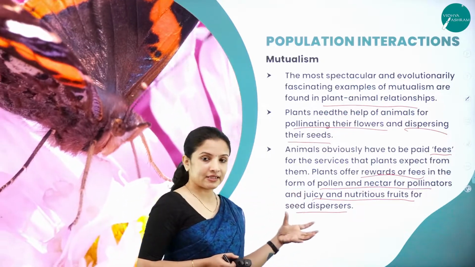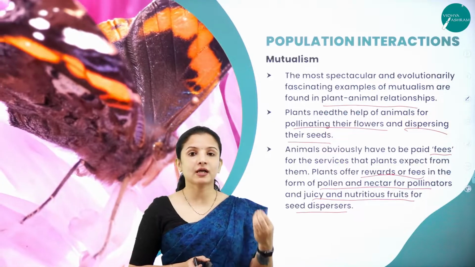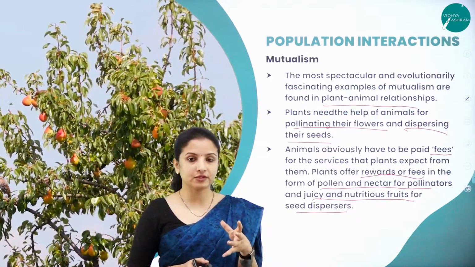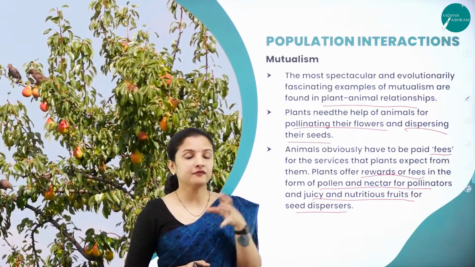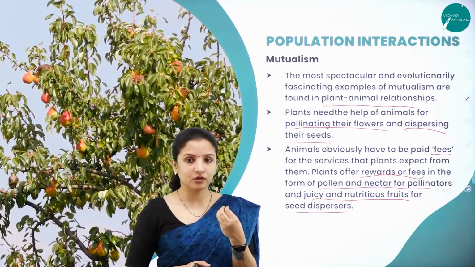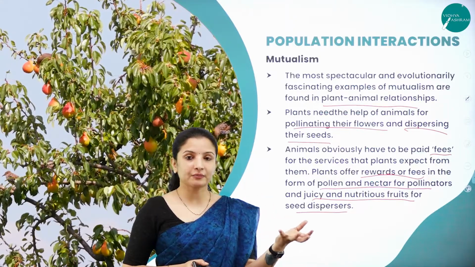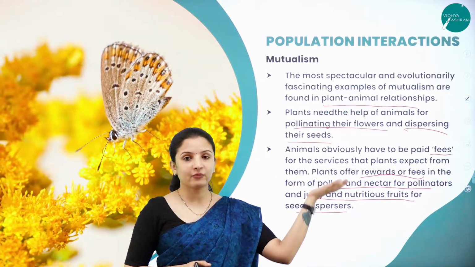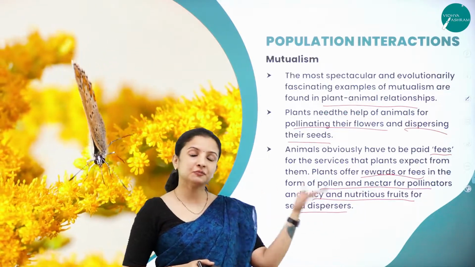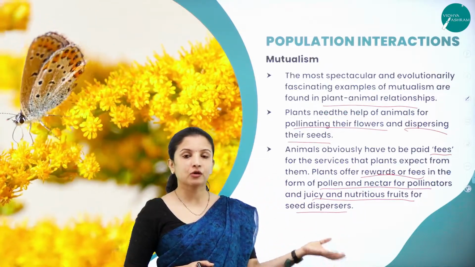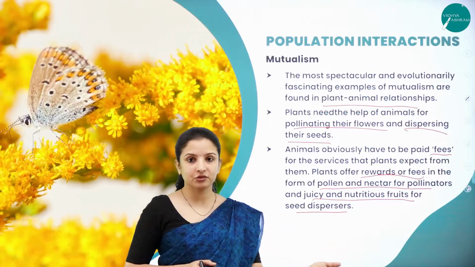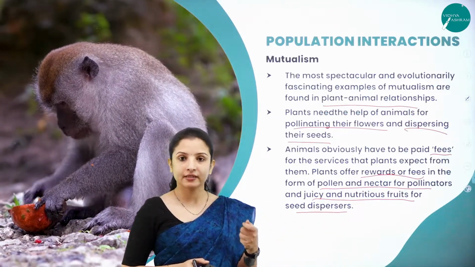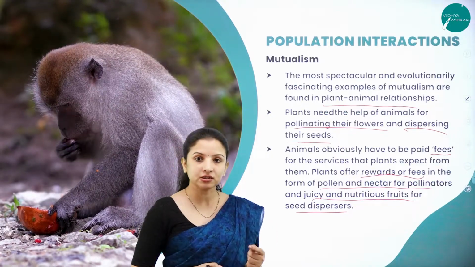Now these seeds have to be dispersed. What happens? The ovule will form the seeds, the ovary will form the fruits, right? The fruits are preferred by most of the animals as food. When these animals, say for example squirrels, feed on the fruit, they will take it somewhere, and they will disperse and throw off the seed. Only the pulpy part will be eaten and the seeds will be thrown. Wherever the seeds fall, there they will get germinated in that particular ground if the condition is favorable.